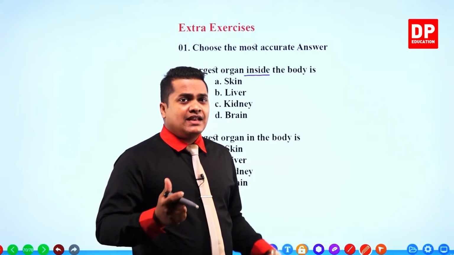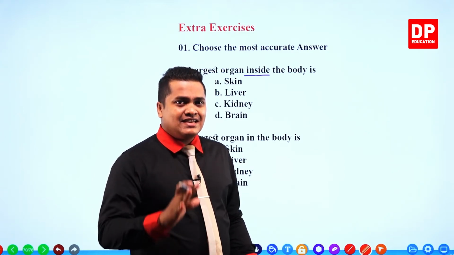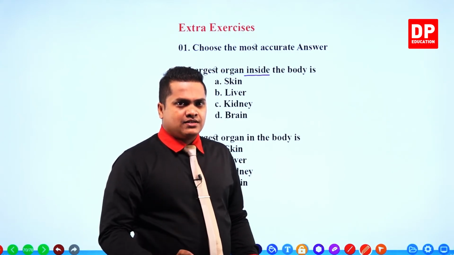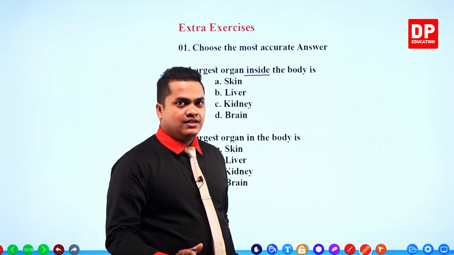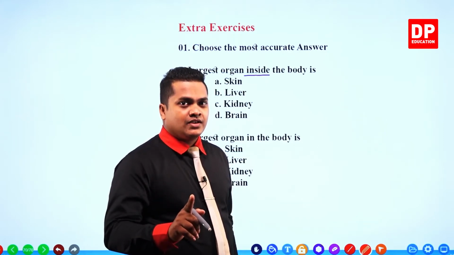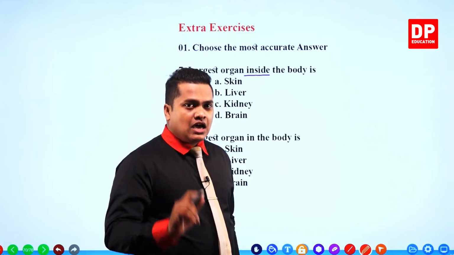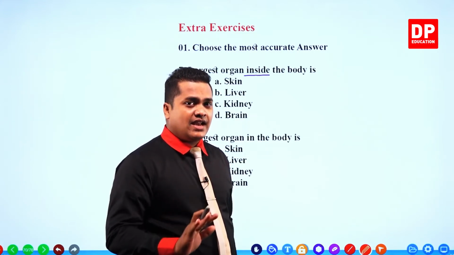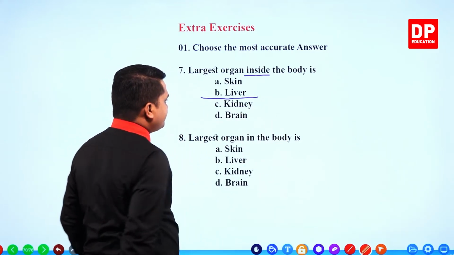So if you take the interior body parts, the largest organ in the interior body parts, there are not several things, there is only one. So what is that one organ that has the greatest mass? That one is the liver.